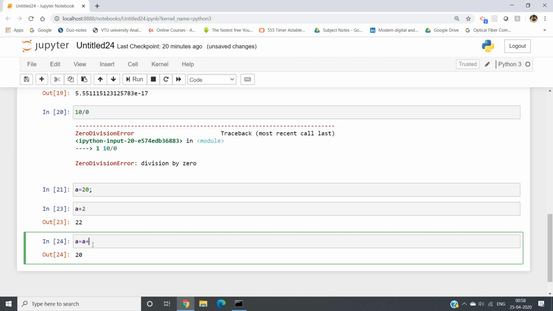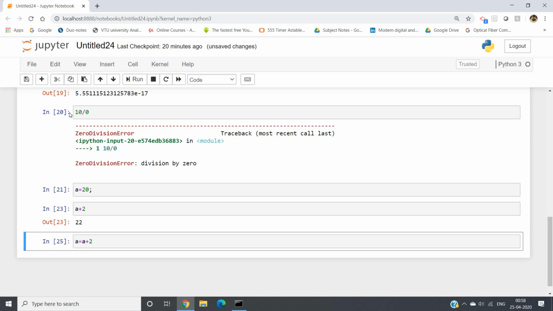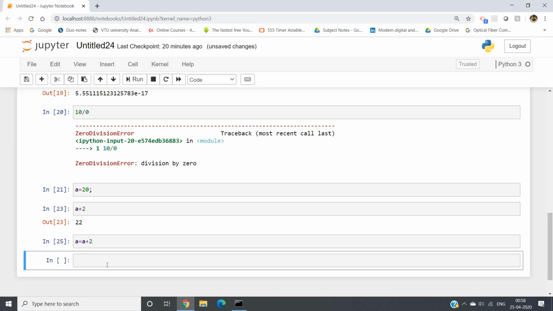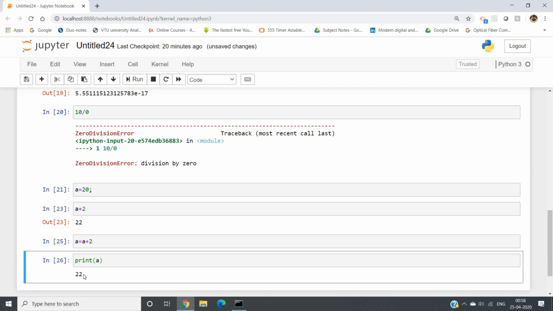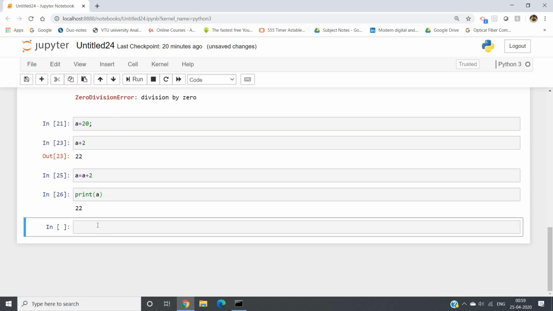Now if I write a equal to a plus 2, and now I print a, see what you will be getting: 22. So as we are assigning, only then is the value updated in a. Now suppose you don't want this long format assignment; you can use a short format assignment, like in other programming languages like Java.